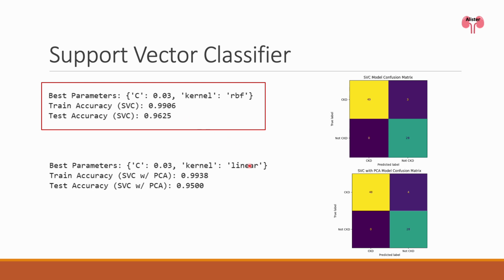On the PCA-reduced dataset, the kernel function was changed to a linear kernel. This gave a test accuracy of 95%. Once again, PCA did not improve the model performance, which is unexpected since the SVC model, just like the KNN model, also has an issue with the curse of dimensionality.